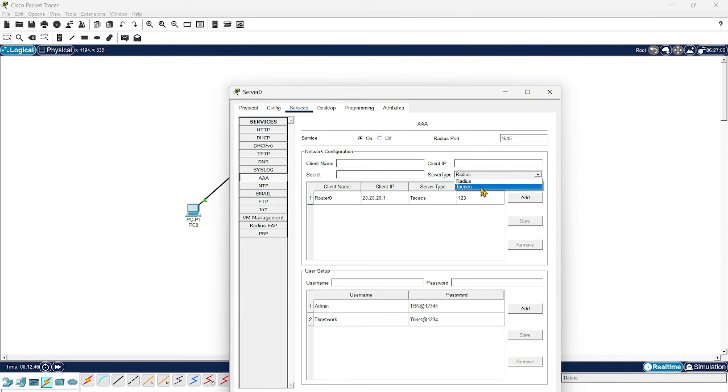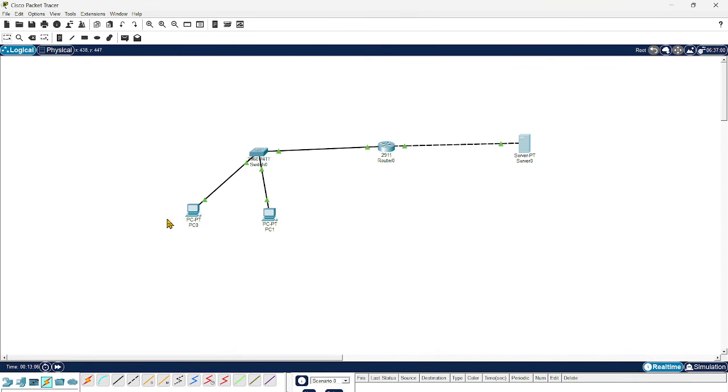Oh, sorry, we have already created that, right? No issues. So the server type is TACACS, and it will take care of that. Once everything is done, now we can go ahead and authenticate from the user PCs.